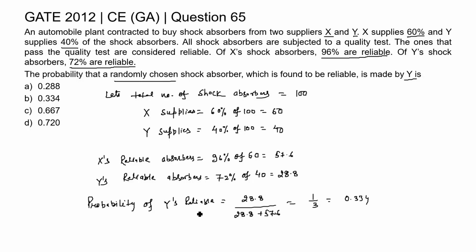So, we got the probability of the shock absorber which is reliable and made by Y as 0.334. So, 0.334 is given in option B. So, option B is the correct answer for this question.